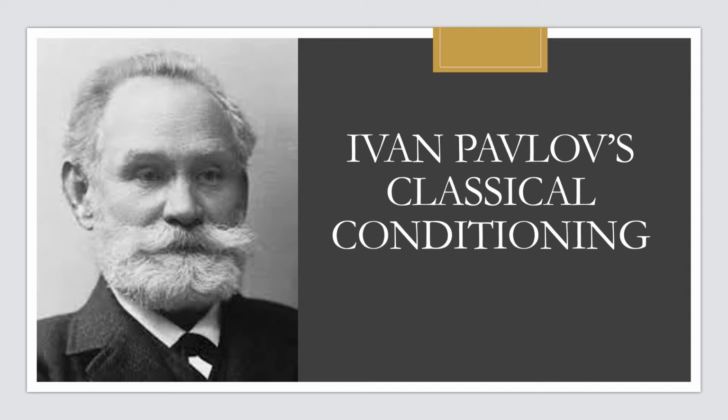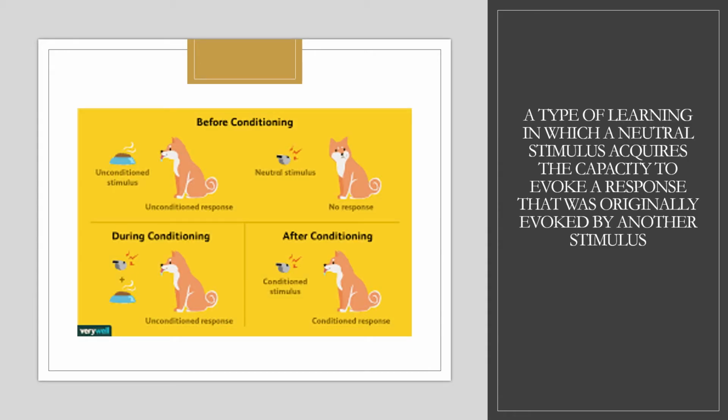Classical conditioning may explain how people acquire particular emotional responses such as anxiety or phobia. Classical conditioning is a type of learning in which a neutral stimulus acquires the capacity to evoke a response that was originally evoked by another stimulus. So we'll try to understand this through an example.